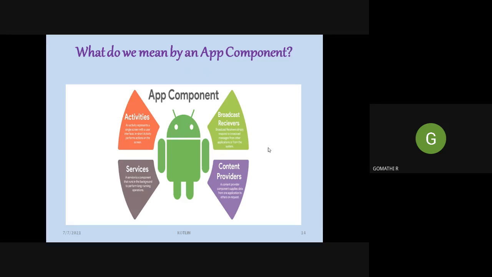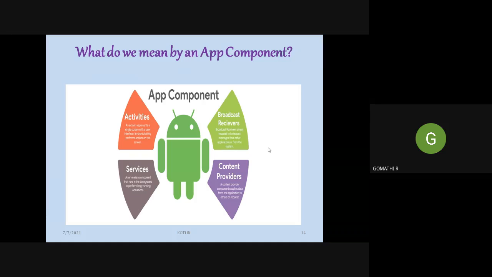The first one is activities, then broadcast receivers, content providers, and services. We are going to concentrate on activities, because activities are used to create apps using the Kotlin programming language.